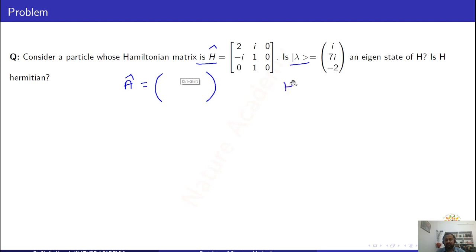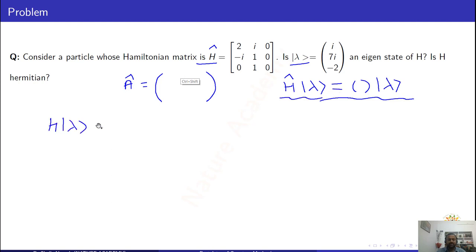That means we have to check this condition: H acting on psi is equal to some eigenvalue times psi. If this eigenvalue condition is satisfied, then I can say that the given lambda is an eigenstate. H acting on lambda: what is H here?